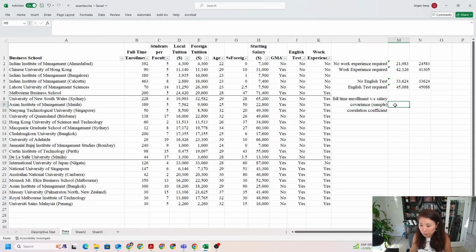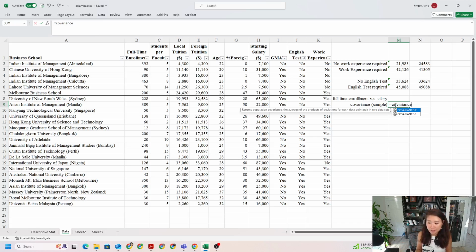Okay. So to calculate the covariance in Excel, you just need to remember a formula called covariance. You literally spell the whole word, covariance. As you type in this word, you have two options. One is called the P, the other one is called the S. What's the difference? In the class, we talked about population and sample covariance because of the formula we saw on the PowerPoint.